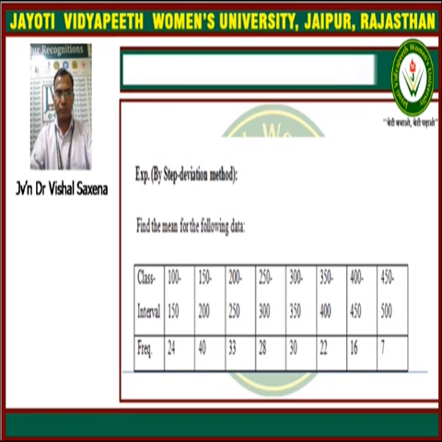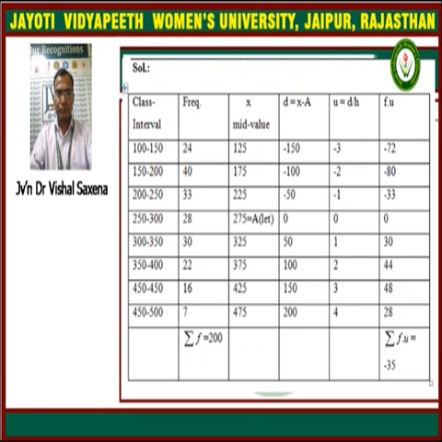In the step deviation method for this example, again we are given the class interval and the frequency. First we will find the mid value x, like the mid value of 100 and 150, 150 and 200, 200 and 250, and so on. Then we take an assumed mean, like 275, and then d means x minus a. Then u is equal to x minus a upon h, that is d upon h, and then we take f into u as required in the formula.